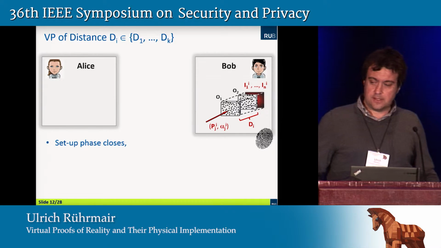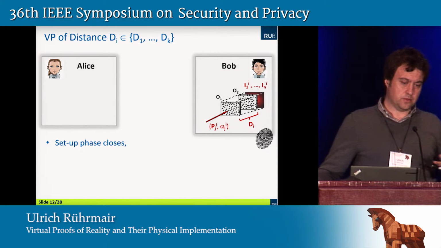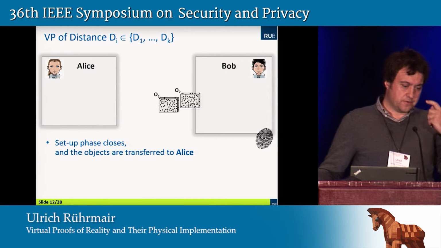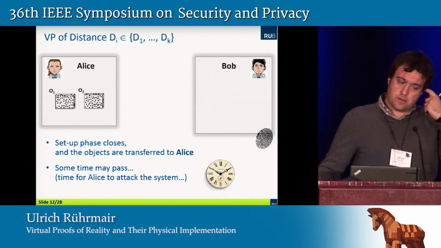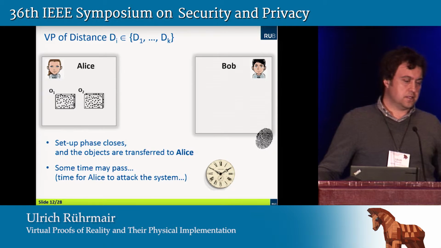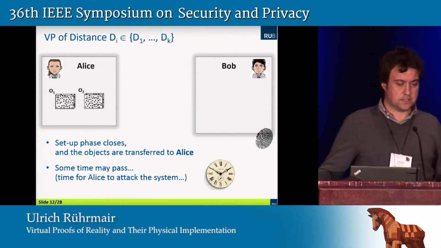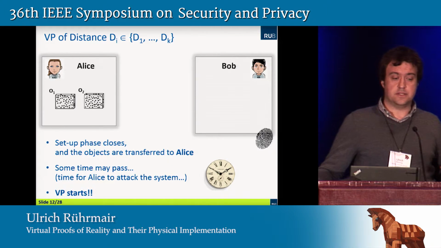Now, at some point, the setup phase is going to close. Bob is going to remove his measurement setup from the two objects, and the two objects will be transferred to Alice. Now it's part of our adversarial model that some time passes, so Alice can prepare a potential attack, Alice can try to inspect these two objects. But then the actual VP starts.